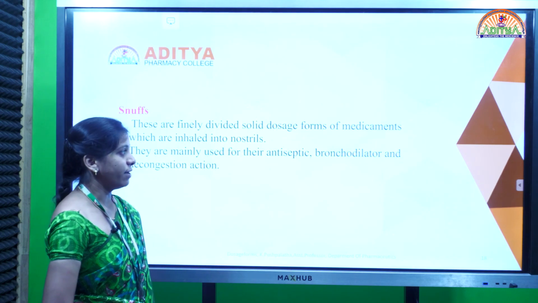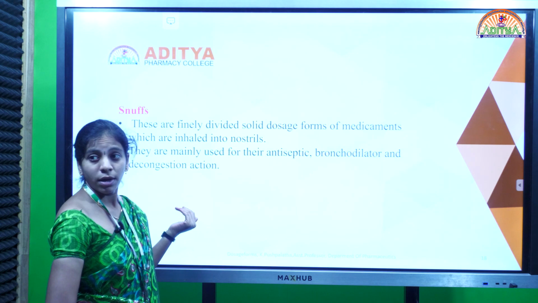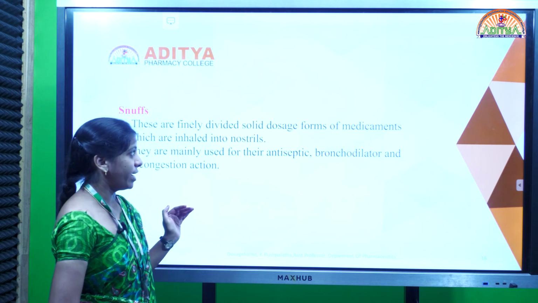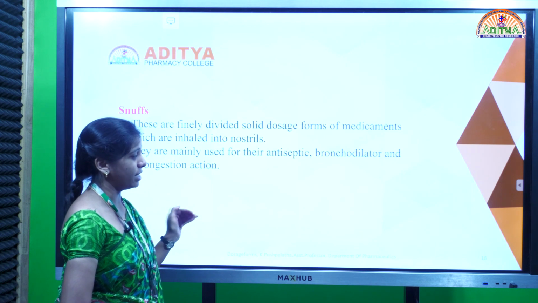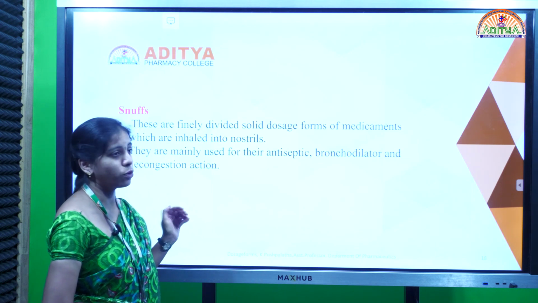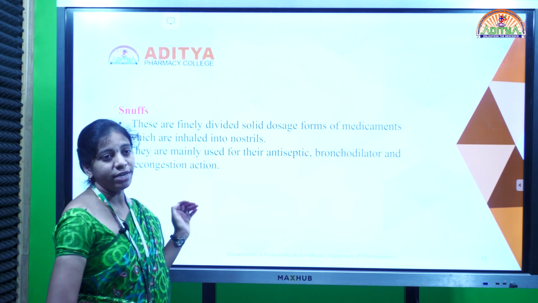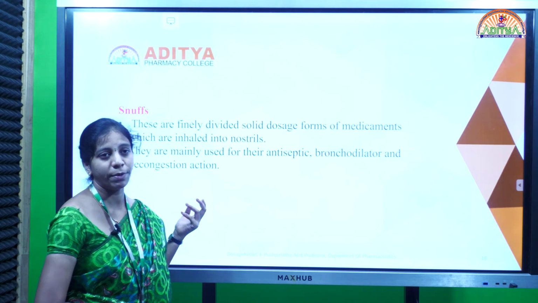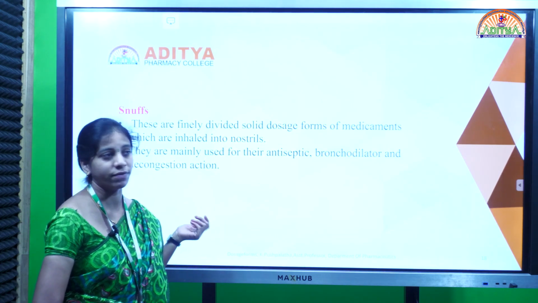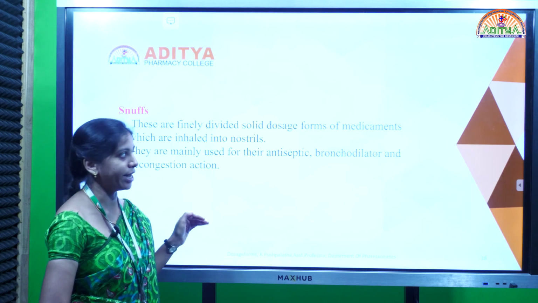And the next one is snuffs. Snuffs are provided in very small quantity and very fine particle size to avoid local irritation. The major point with these powders is that you have to provide them in fine particles to avoid local irritation, whether for insufflations, dusting powders or snuffs.